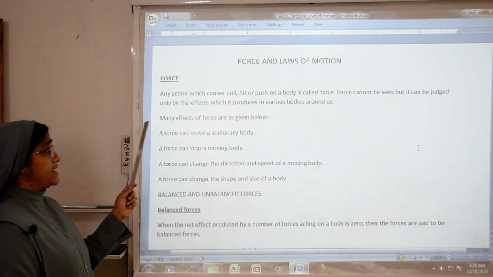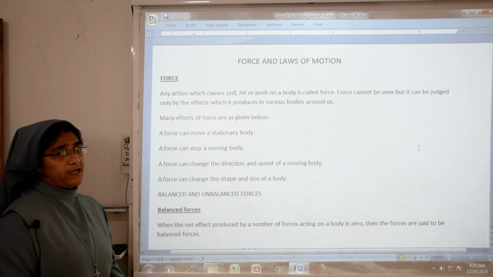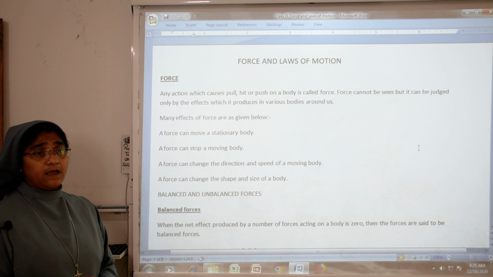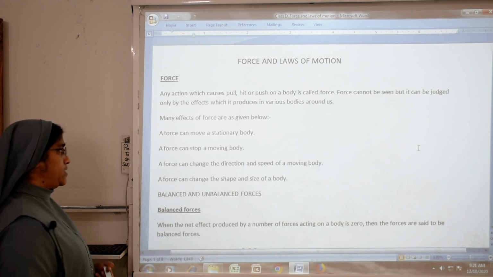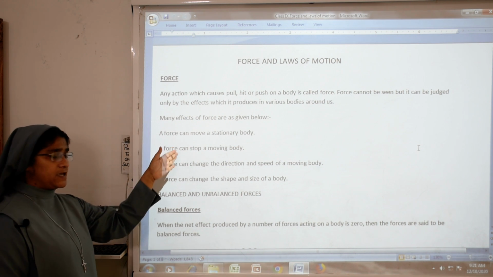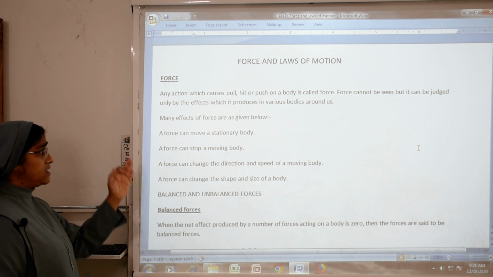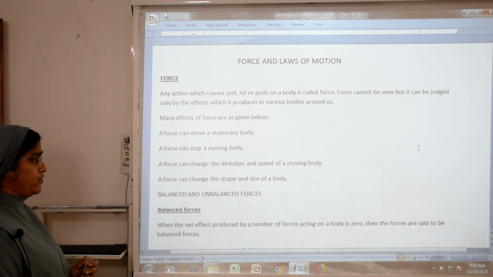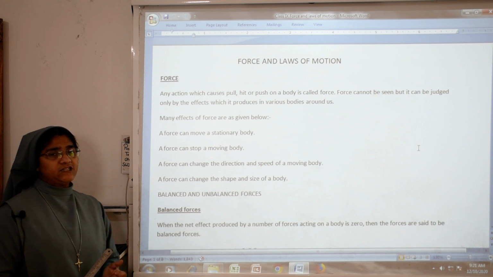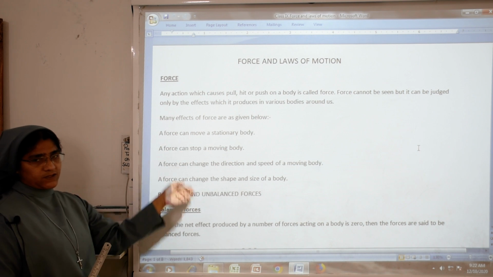So, what is force? Any action which causes pull, hit or push on a body is called force. Force we cannot see, but we can judge it by the effects which it produces in various bodies. What are the effects we can see? First, a force can move a stationary body. Next, a force can stop a moving body. Then, a force can change the direction and speed of a moving body. Then, a force can change the shape and size of a body. These are the effects of force.